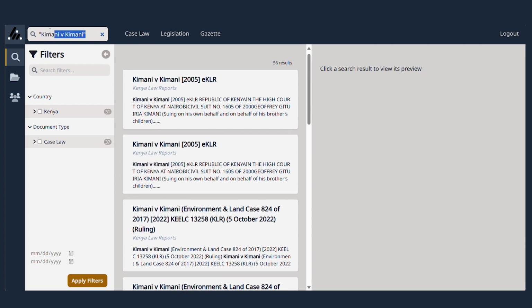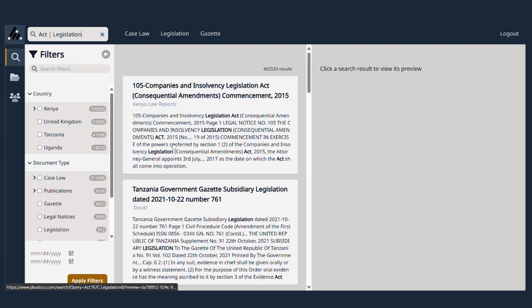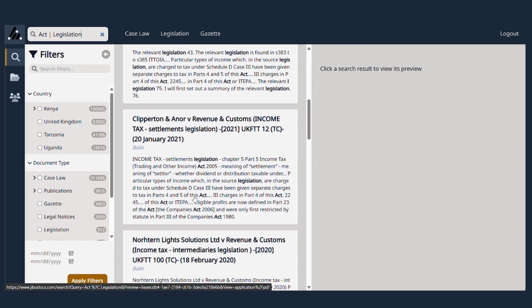Also, we can do an OR search: act or legislation, since sometimes an act is also referred to as legislation. And everywhere a document is regarded as an act, then it's picked up as legislation as well.